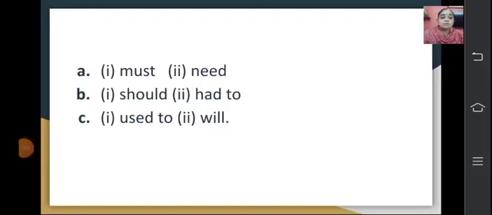Go through your notes carefully. Go through the modals, the rules that are given to you, what has been taught to you during your sessions. Understand that carefully so that it will be really helpful to you to answer the questions for the exams. So students, I hope you will do the same. All the best and thank you so much.